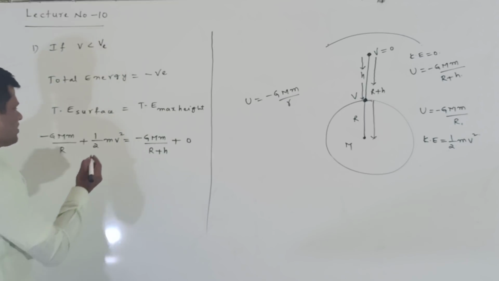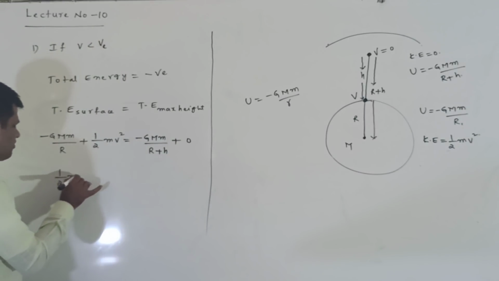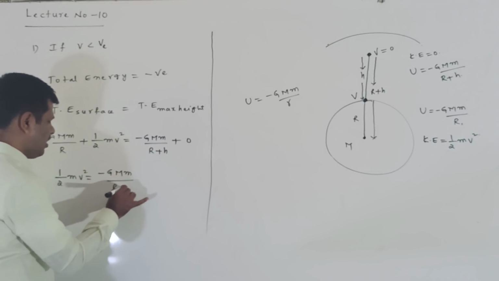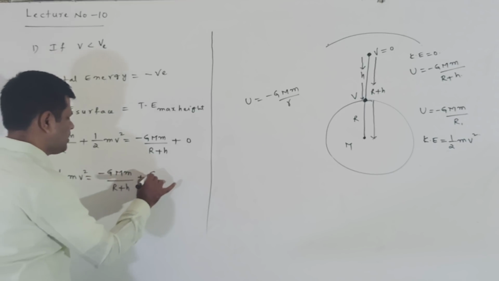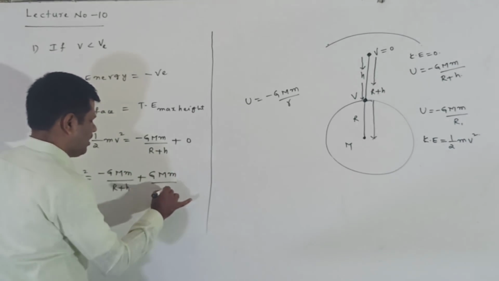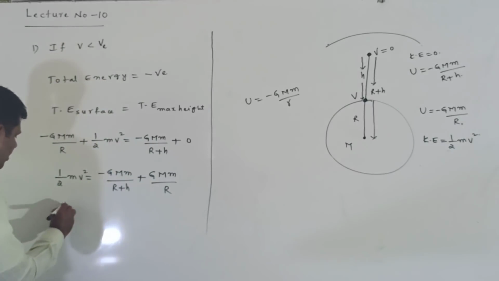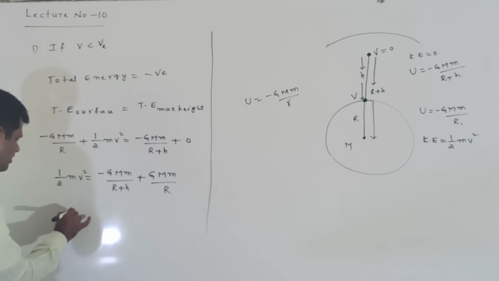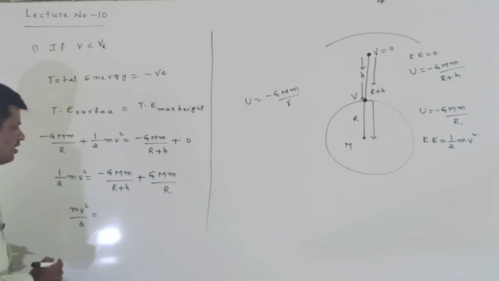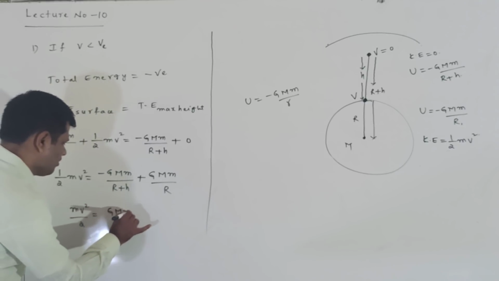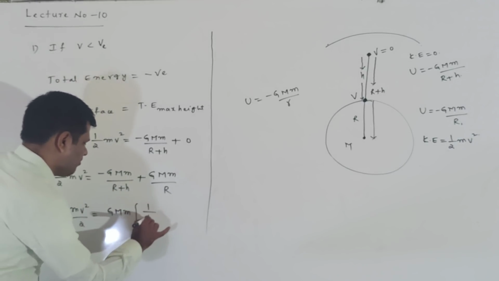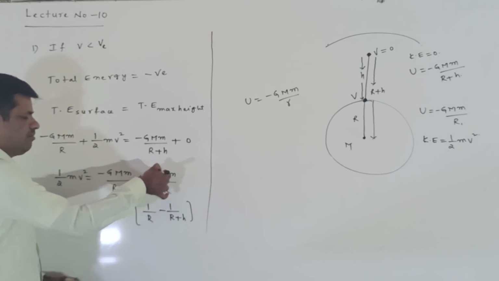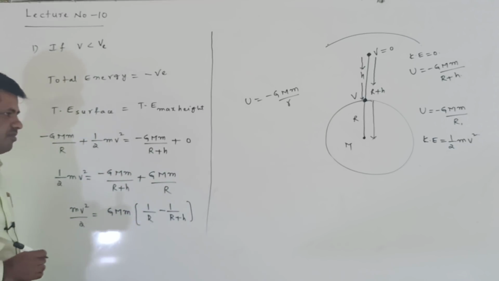How to find the h value? First, half mv square is equal to minus GMm by R plus h, plus GMm by R, taking the minus term across to become plus. Now mv square by 2 is equal to GMm taking common, remaining 1 by R minus 1 by R plus h. First I am writing the plus term, next the minus term.